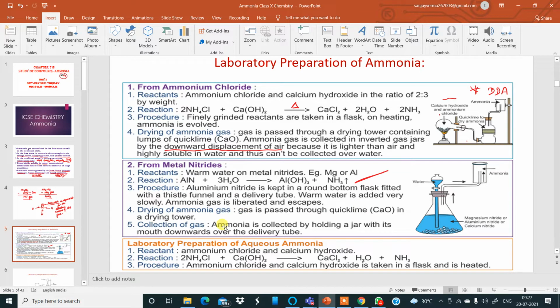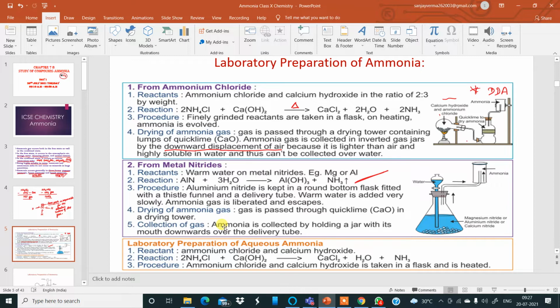So one question I want to ask all of you: how will you collect ammonia gas? Downward displacement of air. Very good. Wonderful. DDA, downward displacement of air. Ammonia gas is collected by downward displacement of air. Fantastic.